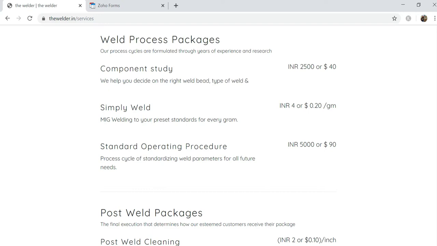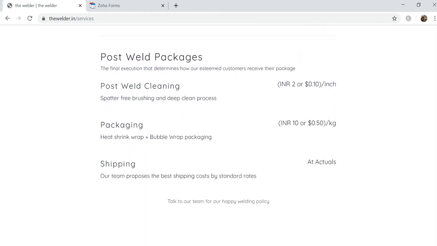Then we get into Simply Weld. For Simply Weld, what we charge is about 4 rupees per gram of weld bead deposited on your component. This is basically MIG welding. The third process we follow is the standard operating procedure, where we charge about 5,000 rupees, $90. Generally, we give the entire standardized welding parameter data sheet to the customer for future approvals and for future processing.